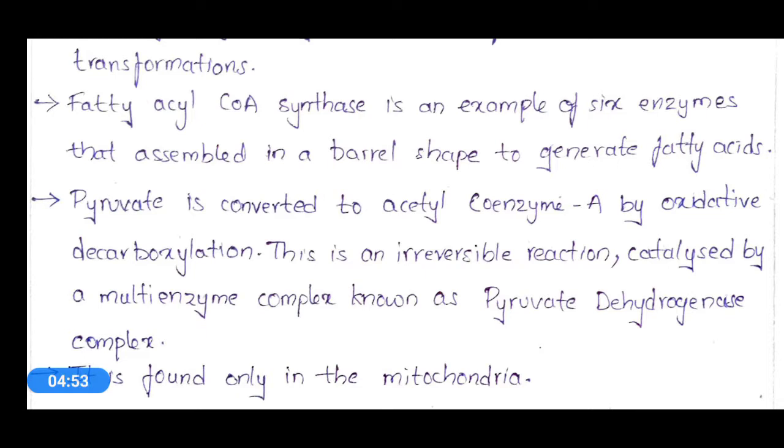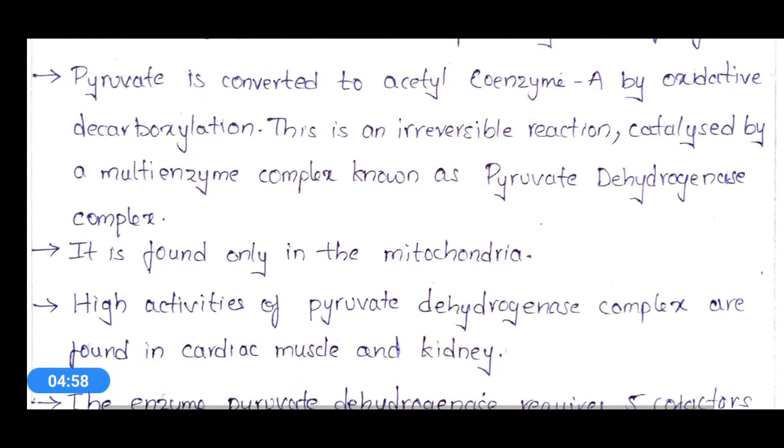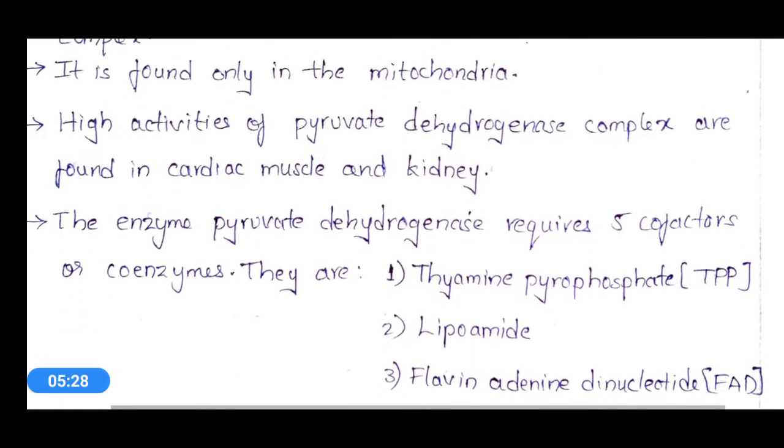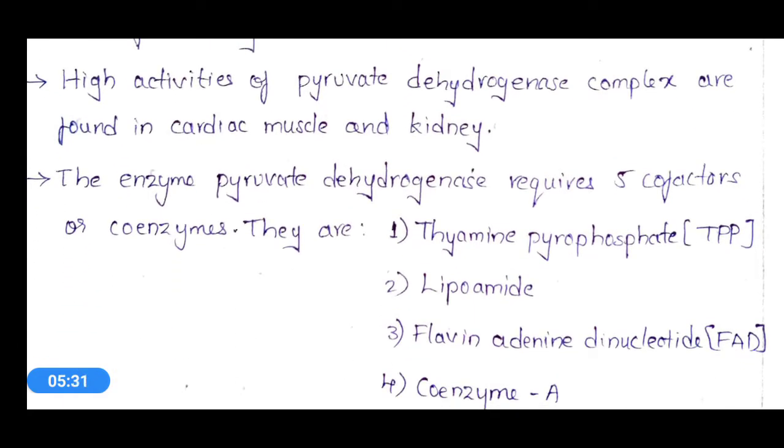by the oxidative decarboxylation reaction, and this is found in mitochondria. High activities of the pyruvate dehydrogenase complex are found in cardiac muscle and kidney. That means the pyruvate dehydrogenase multi-enzyme complex is highly active in cardiac muscle and in kidney. The enzyme pyruvate dehydrogenase requires 5 cofactors or coenzymes.